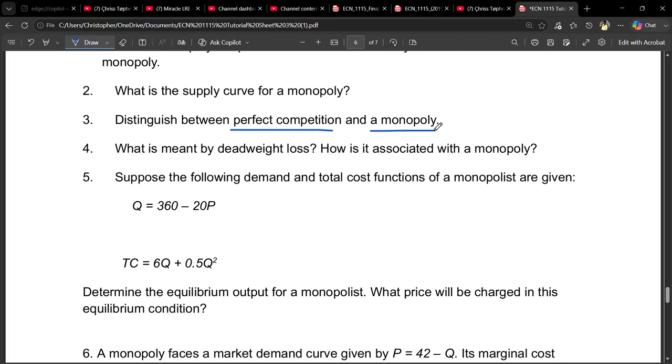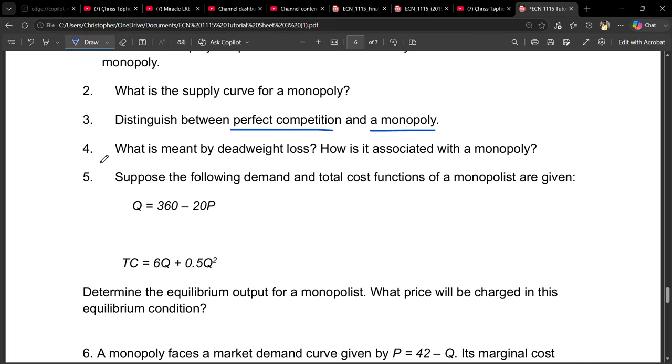For example, you start with saying a perfect competition market structure is simply a market structure that has a lot of firms, and they are price takers. These firms are price takers because they cannot influence the market price on their own, while in the monopoly, these are price makers and there will be a single firm. These guys can influence the market price, but they cannot choose whatever price or whatever quantity they want, because the demand curve is the one that tells them what quantity to choose if they choose the price, and what price to choose if they choose the quantity.